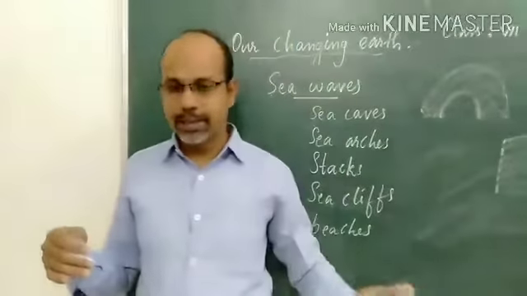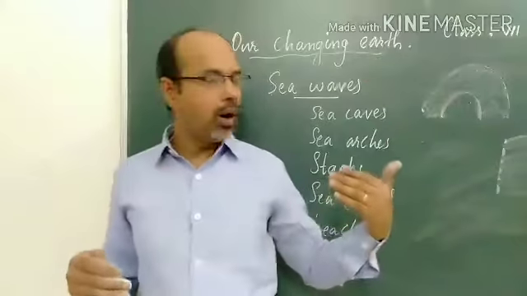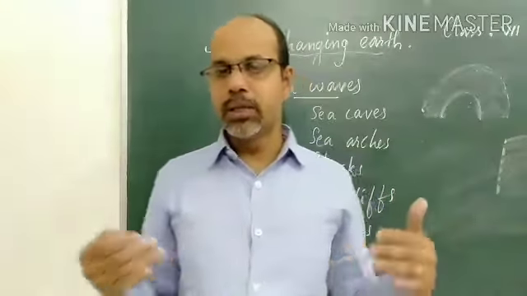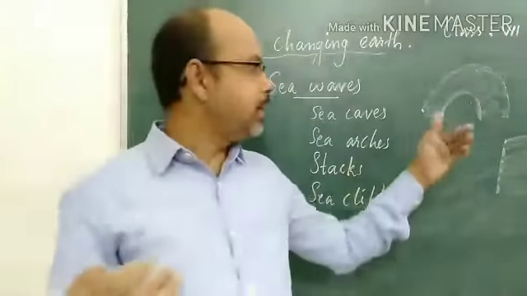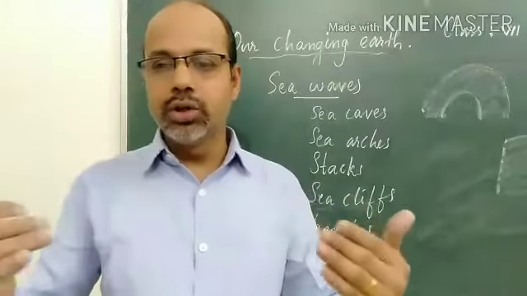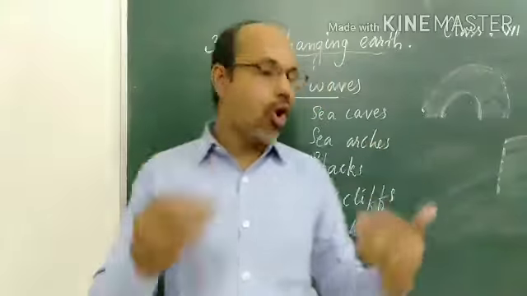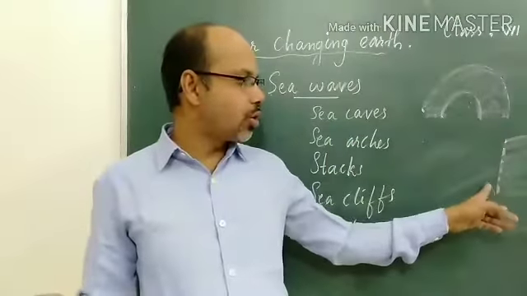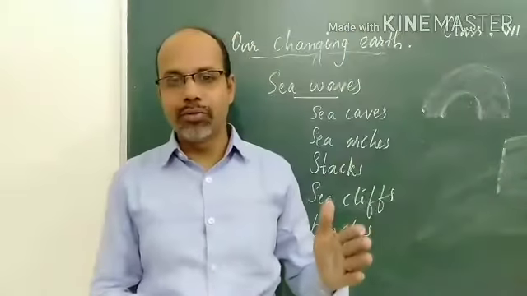Further erosion takes place. It is a continuous process, so erosion takes place again. All these sea arches can be changed into sea stacks also. Rocks can again be changed into stacks, that means a wall-like formation.